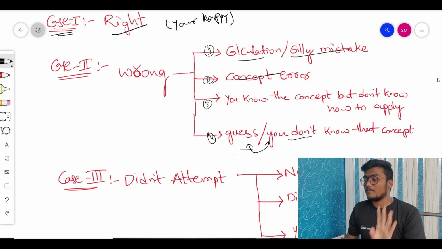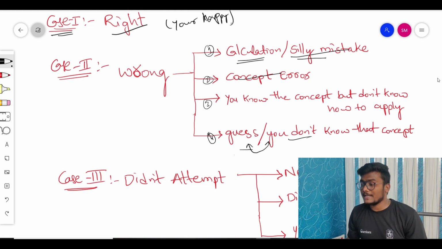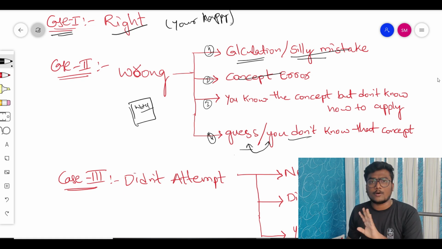Now here you have four cases, right? Whenever you make a calculation mistake or a silly mistake, either you took the formula wrong or something like that, what you have to do is maintain a notes. Only one notes is enough for all the three subjects. For example, the discriminant: D square equals b square minus 4ac, so usually we write D equals under root b square minus 4ac.